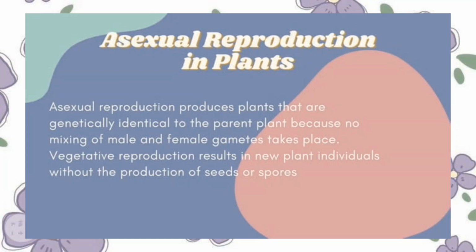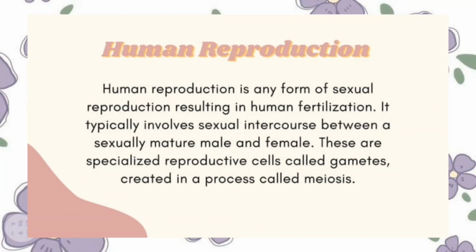Human reproduction is any form of sexual reproduction resulting in human fertilization. It typically involves sexual intercourse between a sexually mature male and female. These are specialized reproductive cells called gametes created in a process called meiosis. Sexual reproduction involves two individuals of the opposite sex. In humans, males and females have different sexual organs that produce male and female gametes respectively.